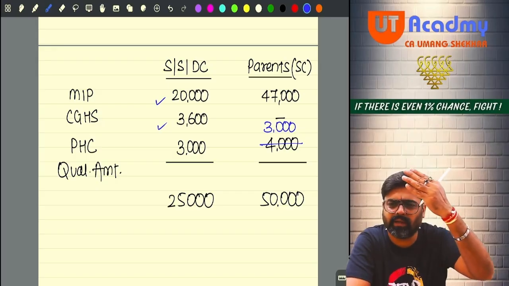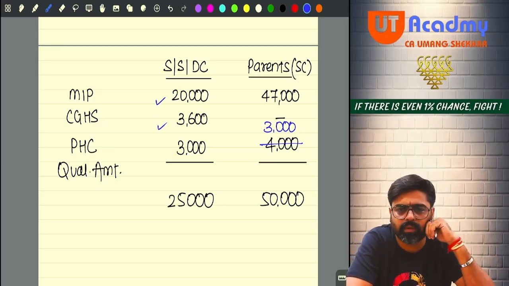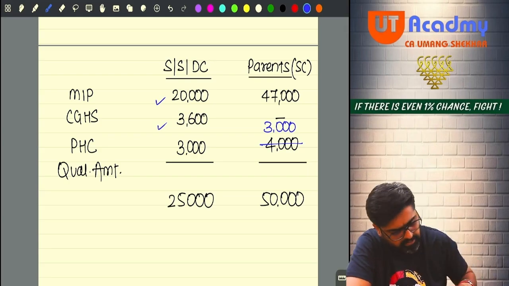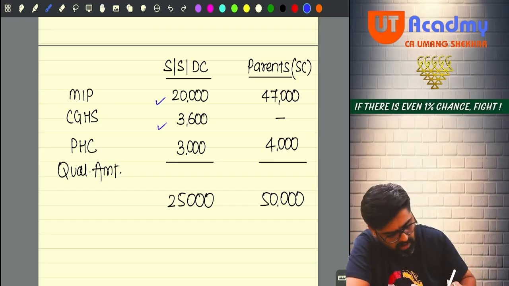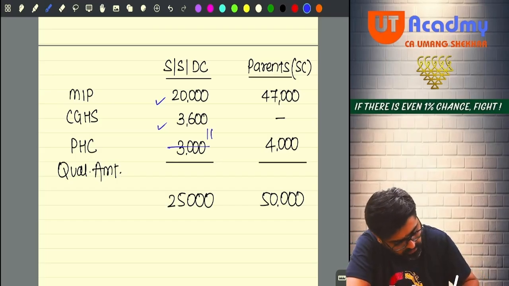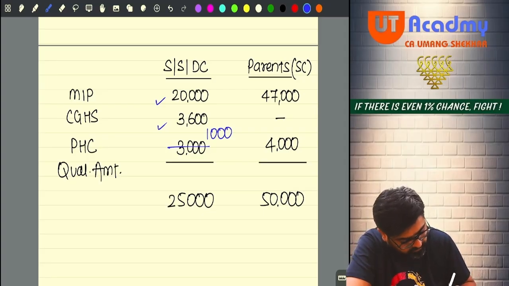Or if I can qualify entire 4 also, then also there is no problem. Why? See, if I qualify the entire 4, then from here, how much will it qualify? 1,000. So 23 and 1, it will be 24,600.